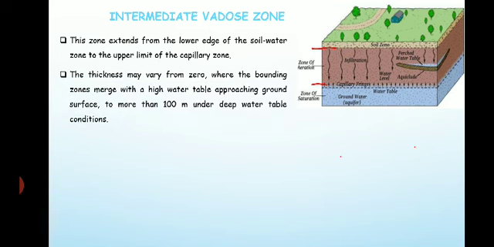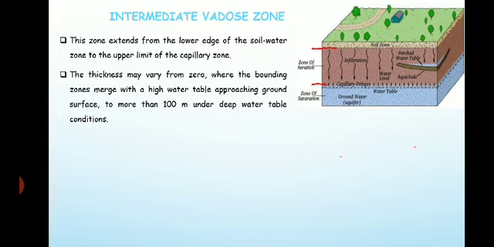The thickness again varies from 0, where the bounding zones are merged with the high water table approaching the ground surface. So wherever the groundwater table is very high, there it will merge with the soil water zone.